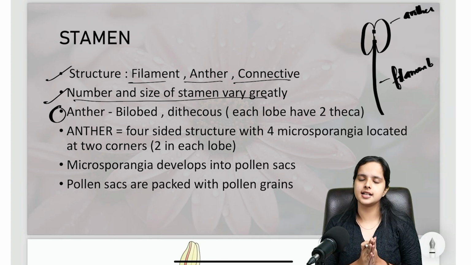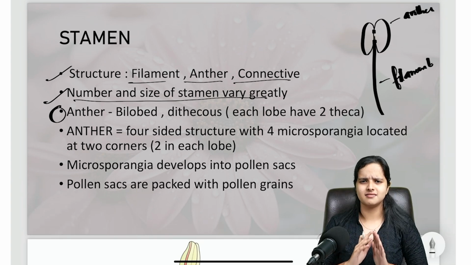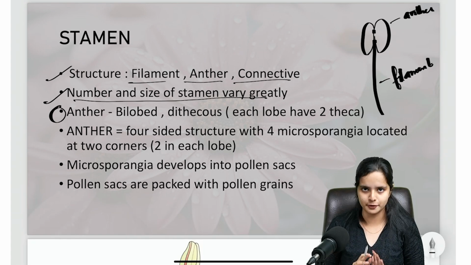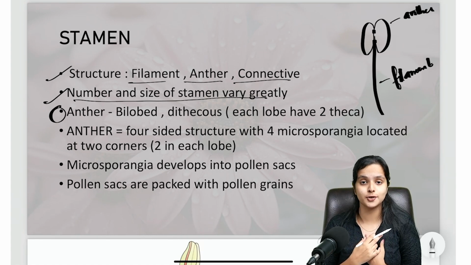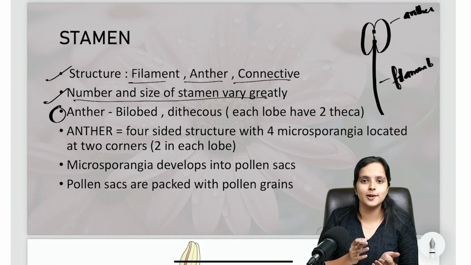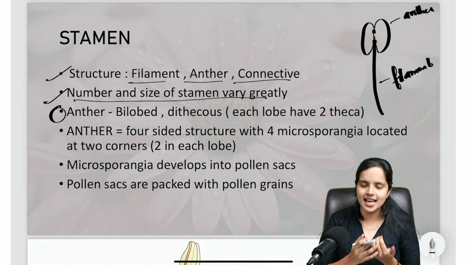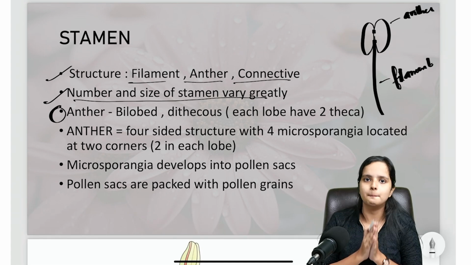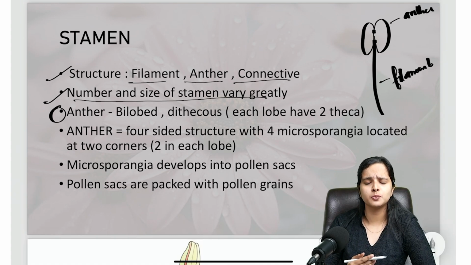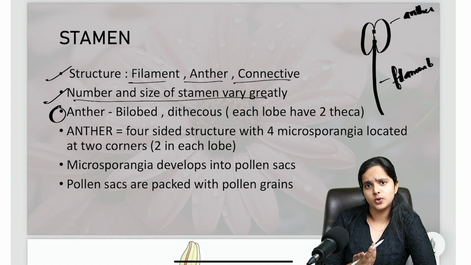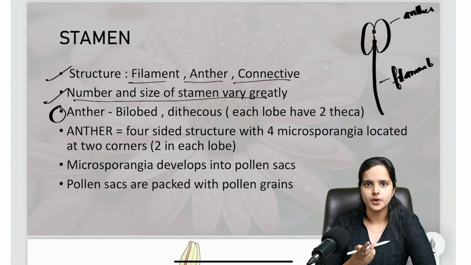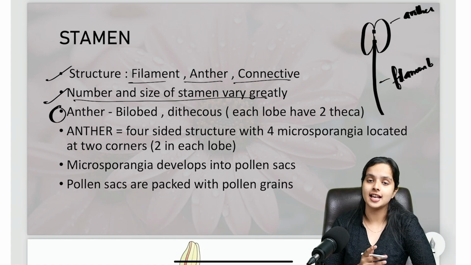Before that, let's discuss the structure of an anther. How does an anther typically look? Just keep in mind that all these can differ. Don't come arguing that the anther is not bilobed, it is trilobed. An anther can be trilobed, it can have multiple lobes. But a typical anther is usually bilobed. Bi means 2, and bi, di, all these terms literally mean 2. So usually one anther has 2 lobes.